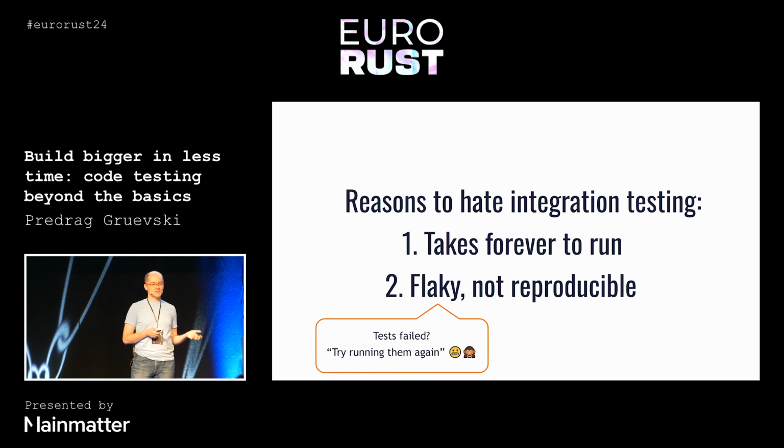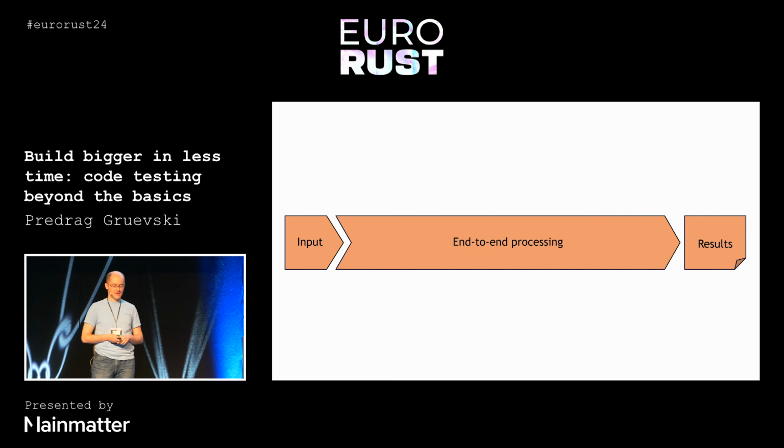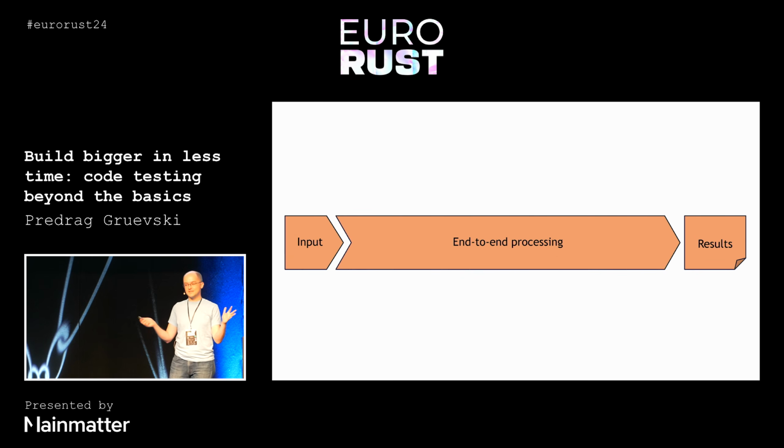We end up with situations where, OK, did the tests fail? Well, maybe something flaked out. Just try running them again and see if that fixes the problem. This does not exactly inspire confidence that everything is OK in our code base. But the problems go much deeper than that. This is what the process of debugging one of those test failures looks like.